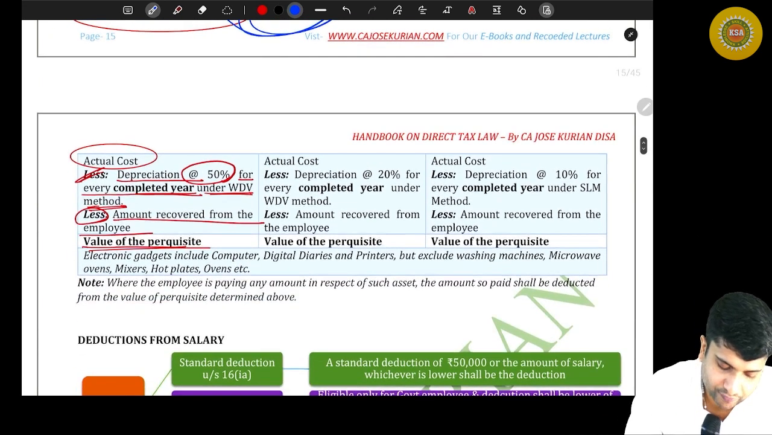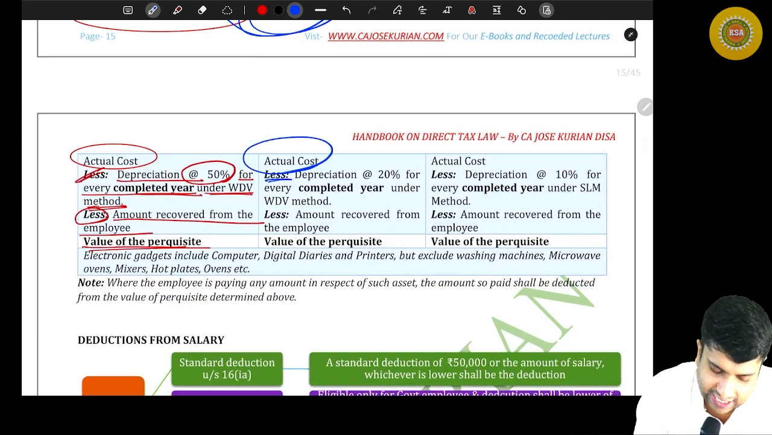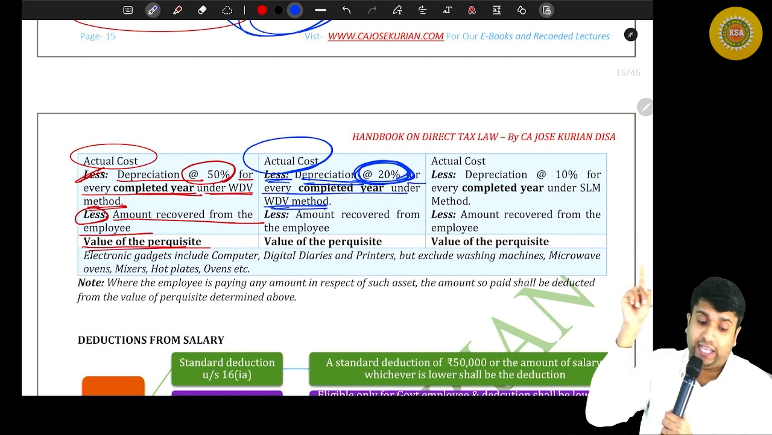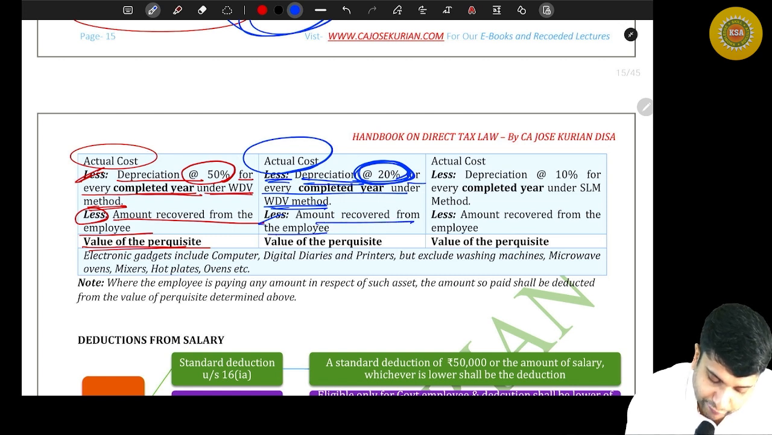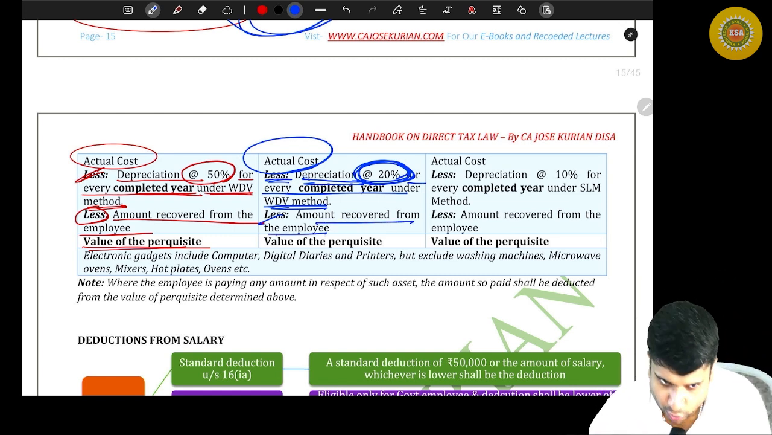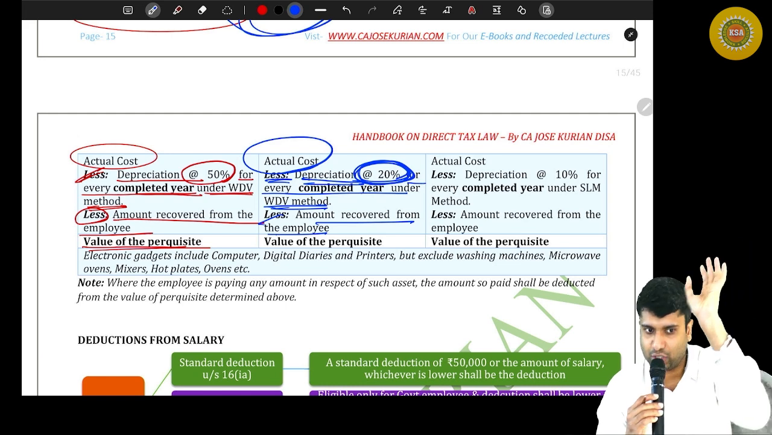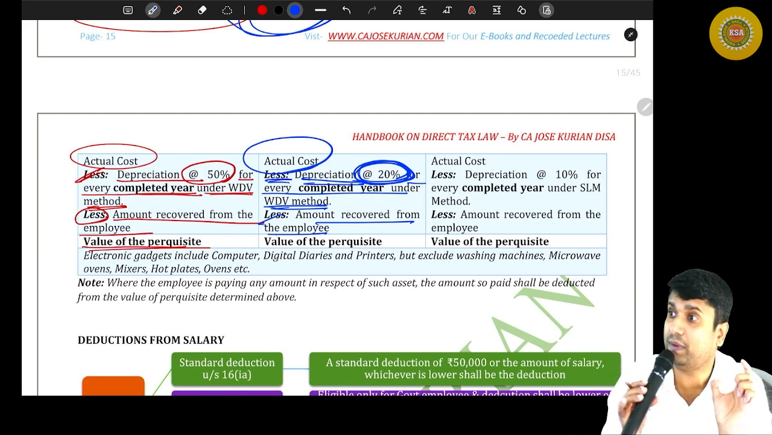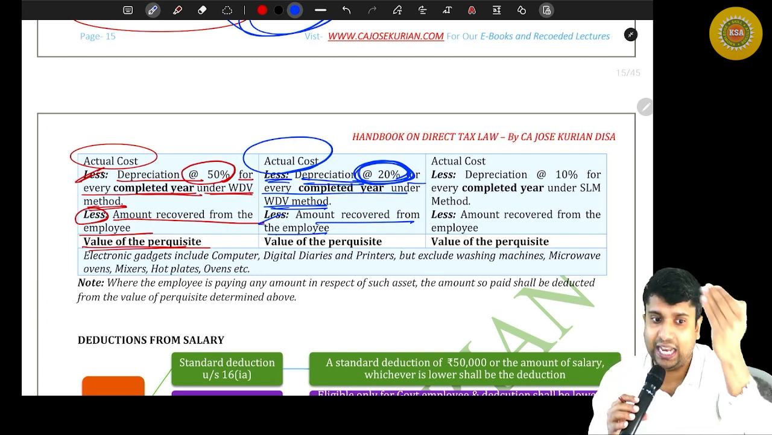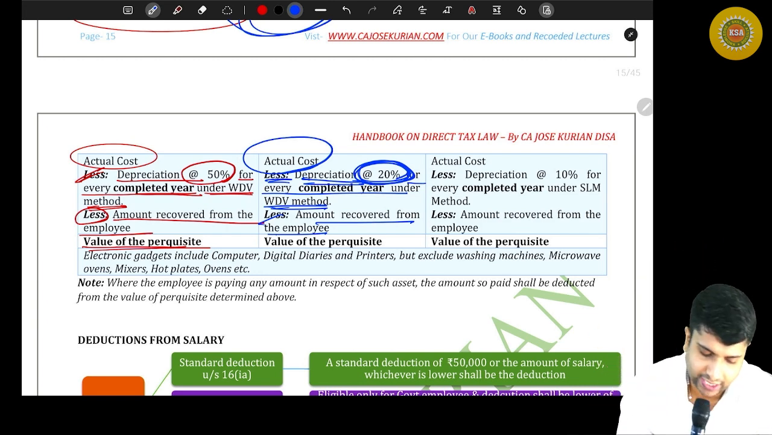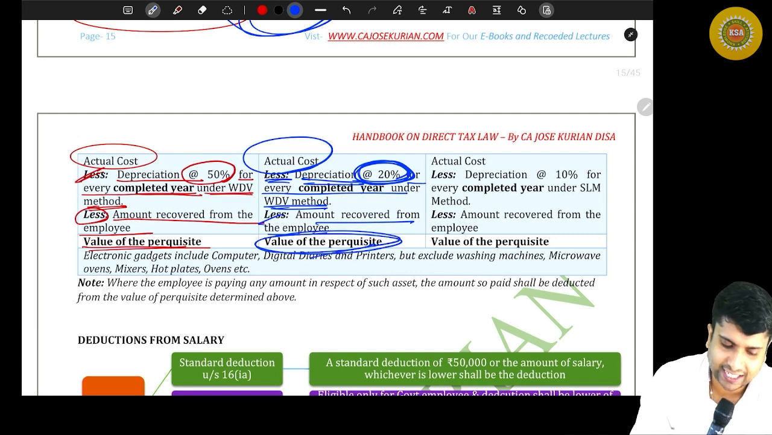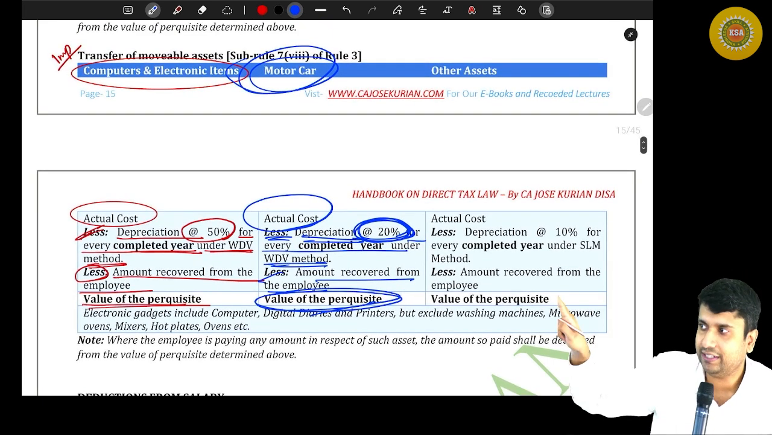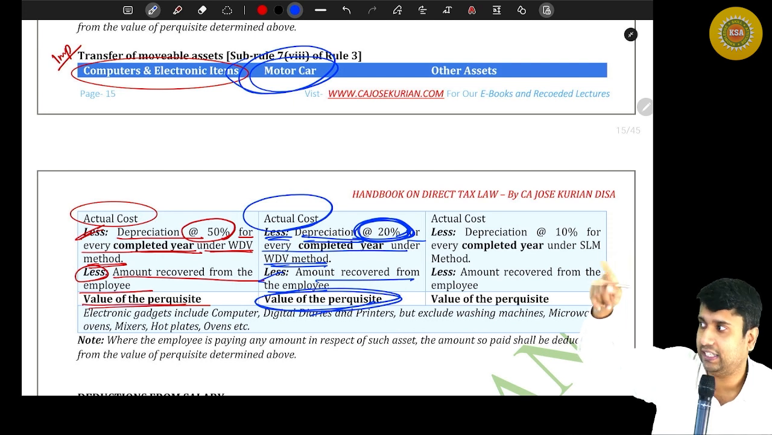Then how to value? You take the actual cost, less depreciation. But what is the rate? 20% for every completed year, under the WDV method, less amount recovered from the employee, and the remaining shall be the value of perquisite. It's actually similar to the laptop, but with only one difference. In laptop, it is 50%.